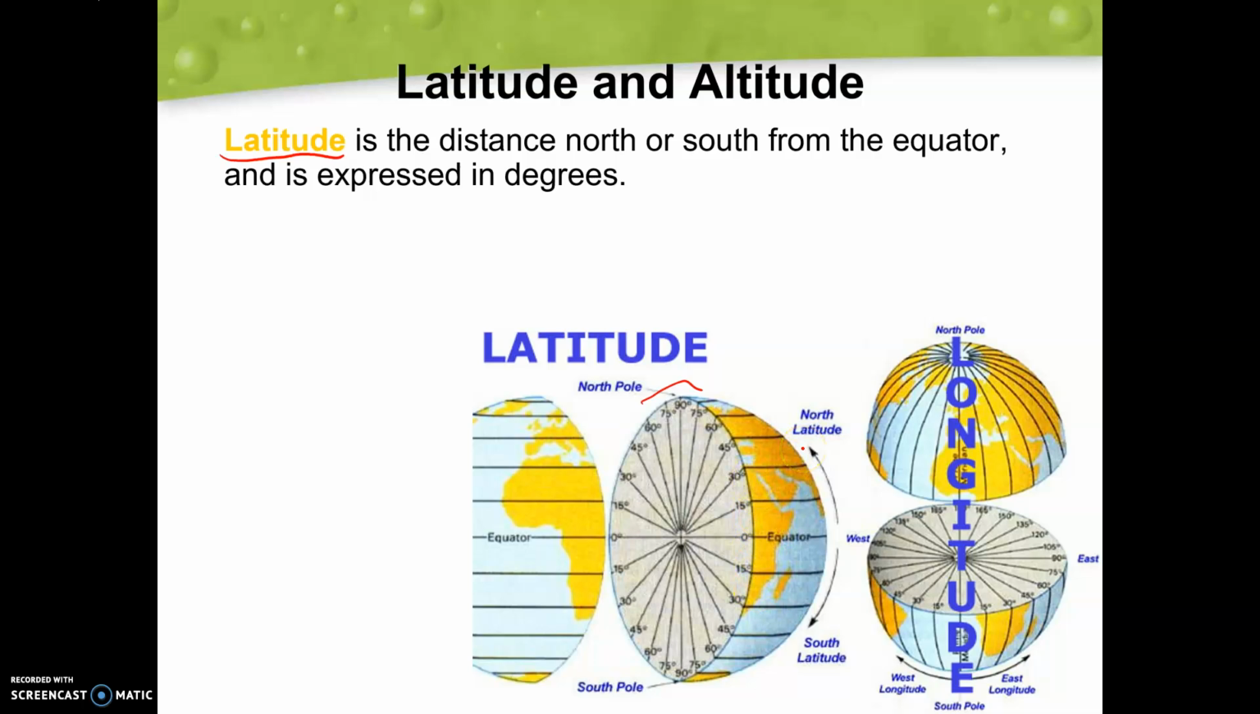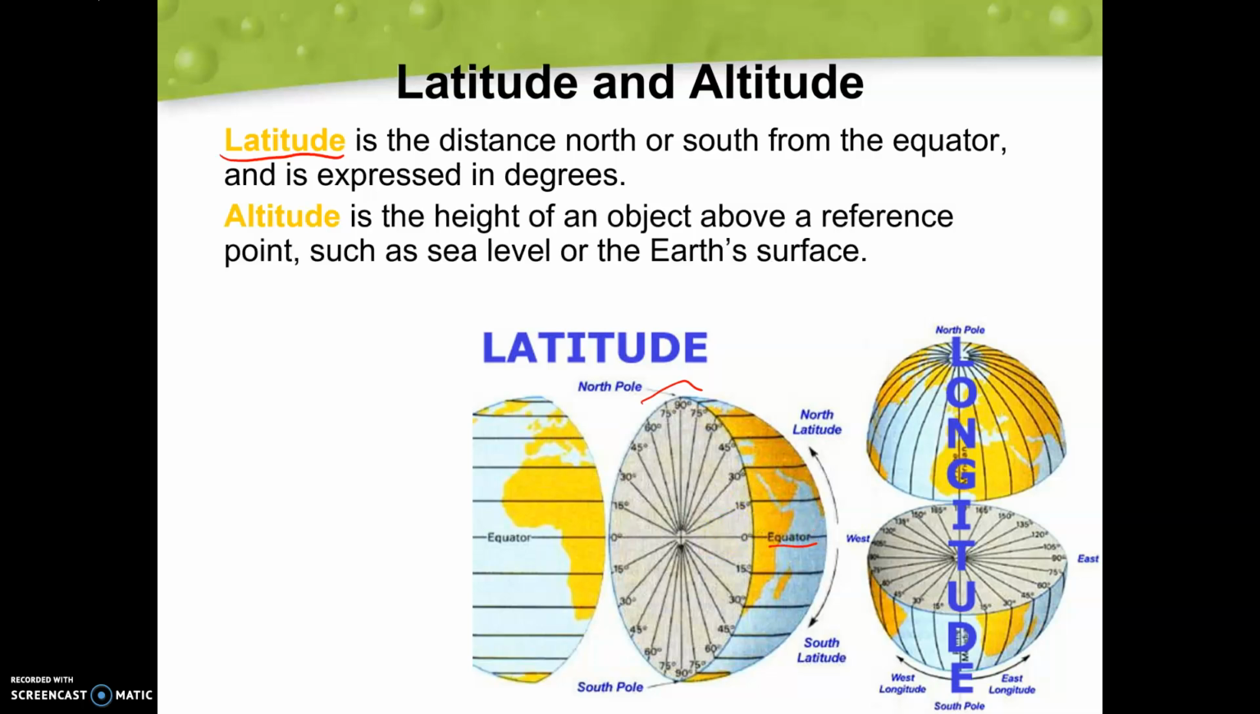So whenever we see a measurement of latitude, it's never just going to be 15 degrees. It's going to be 15 degrees north or south because we start that measurement at the equator. Our altitude, on the other hand, is the height of an object above the reference point. So a lot of the times we use sea level as our reference point. So when we're on a really high mountain, we say that we are, say, 4,000 feet above sea level. So that would be the measurement of our altitude.